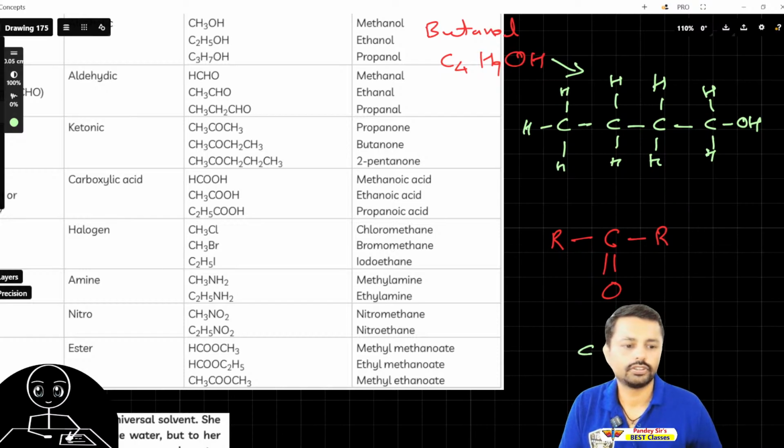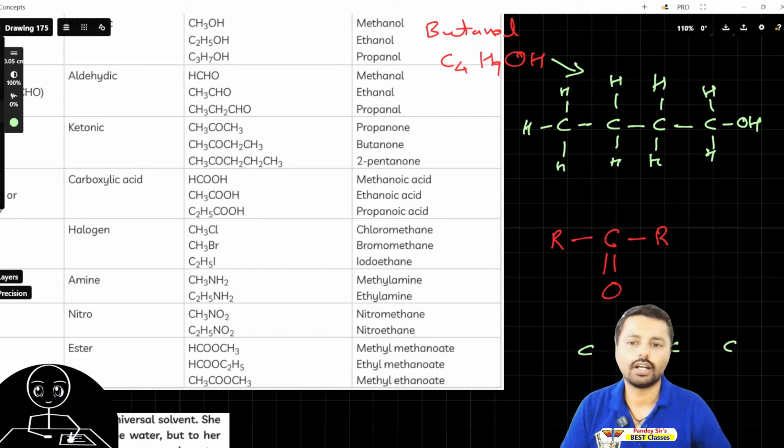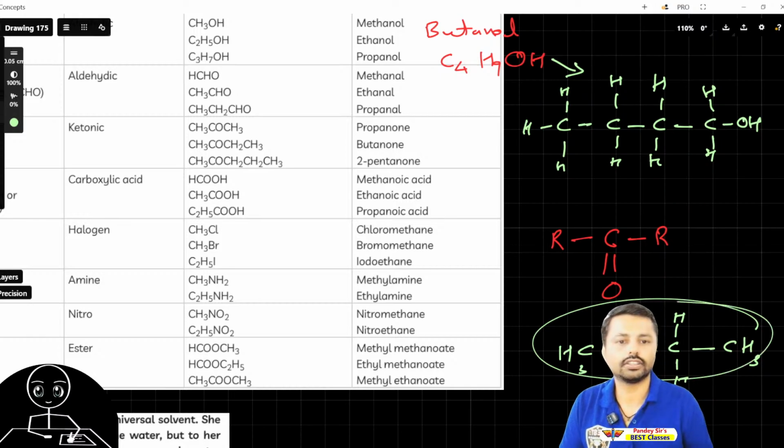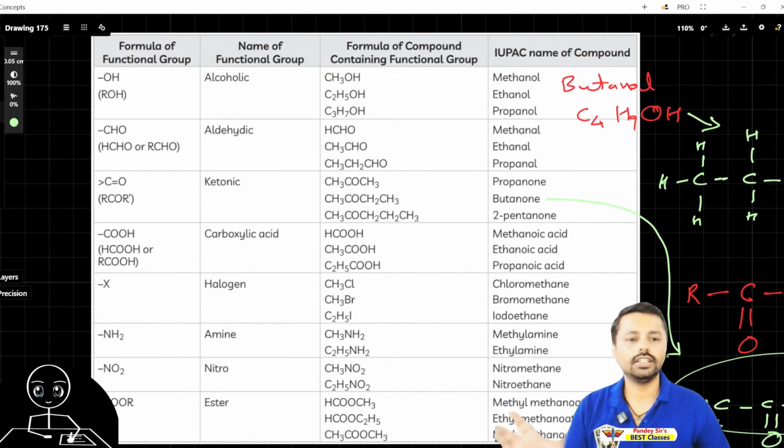1, 2, 3, 4. After the second carbon, we have a double bond with oxygen, and single carbon bonds. Here H3, here H3, here hydrogen, here hydrogen, and that's it. So this is the butanone. So that is the ketone.